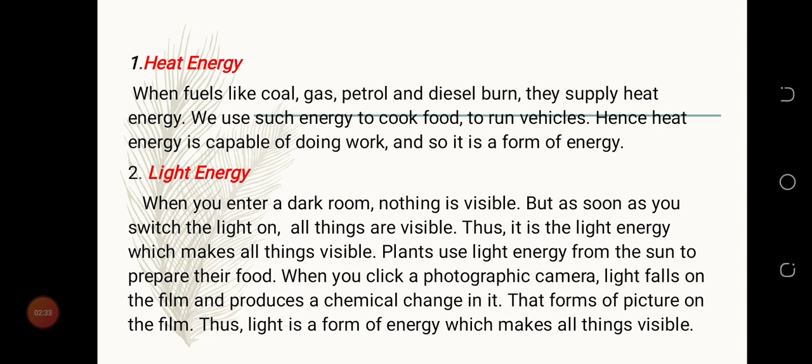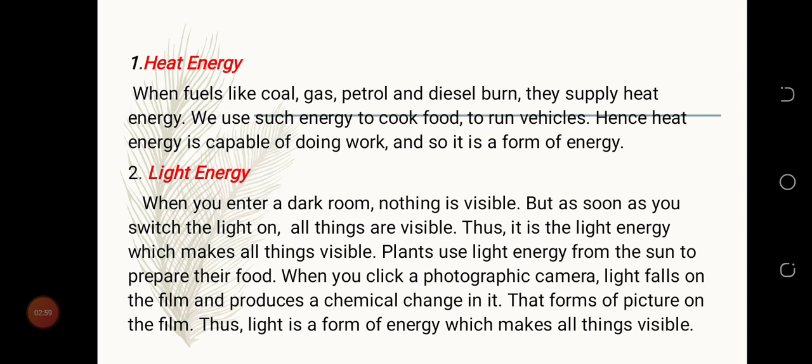When you enter a dark room, nothing is visible. You can't see anything. But as soon as you switch the light on, all things are visible. Thus, it is the light energy which makes all things visible. So with light energy, it makes you see. It makes everything visible and clear.